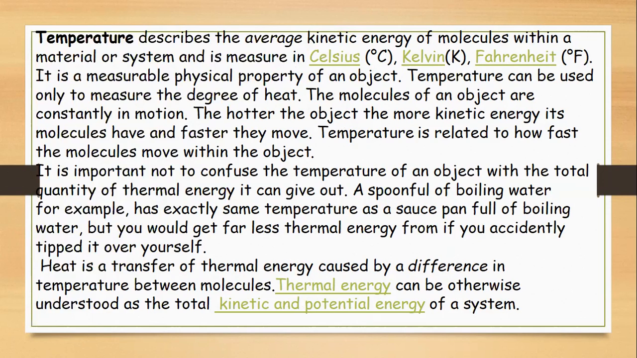We should not confuse the temperature of an object with the total quantity of thermal energy it can give out. For example, if you have a spoonful of boiling water and a pan full of boiling water, both can have the same temperature. They boil at 100 degrees centigrade. They may be at the same temperature, but if that spoonful of boiling water spills on you accidentally, it will give you less thermal energy than the pan of boiling water. But both have the same temperature.